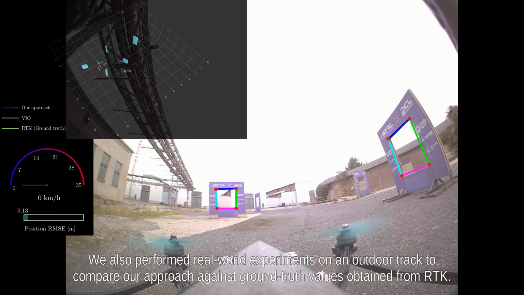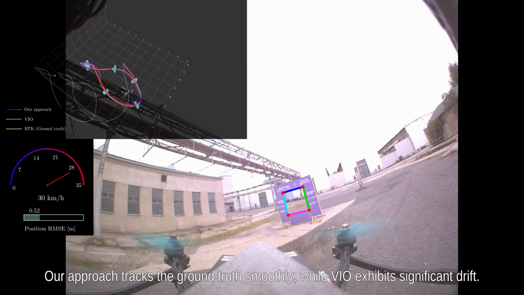We also performed real-world experiments on an outdoor track to compare our approach against ground truth values obtained from RTK. The outdoor track consisted of 6 gates, and the UAV was required to complete 2 laps. The 3-dimensional plot in the top left corner shows ground truth data from RTK, estimates from VIO, and values from our approach, where color indicates speed. Our approach tracks the ground truth smoothly, while VIO exhibits significant drift.